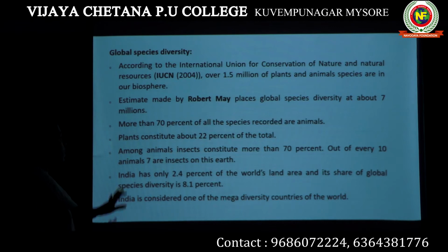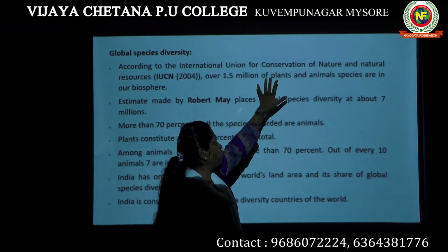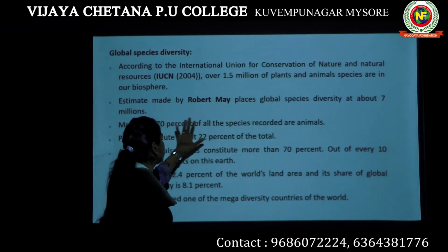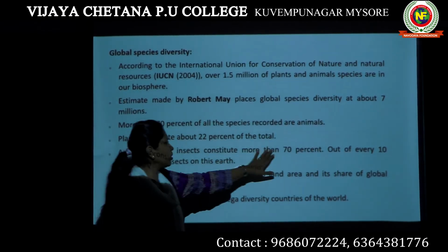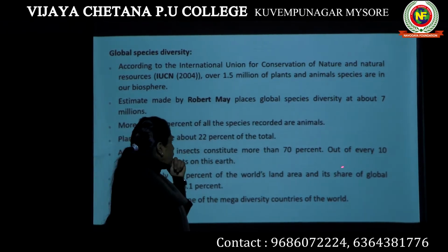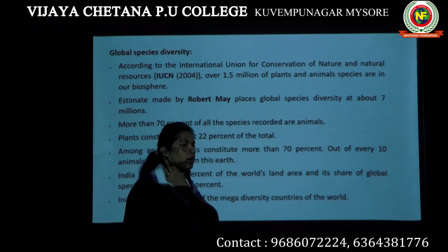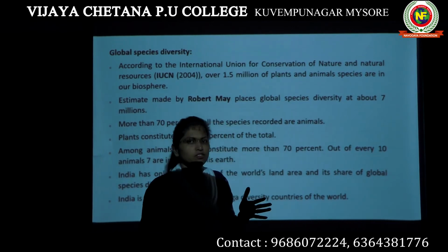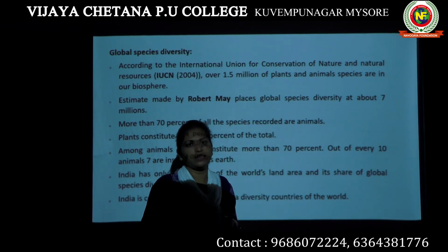Among animals, insects constitute more than 70%. Out of the total plant and animal species, more than 70% is occupied by animals, and among animals, more than 70% are insects. Out of every 10 animals, 7 are insects on this earth. On our earth, if you count 10 animal species, then out of these 10, 7 are insects.